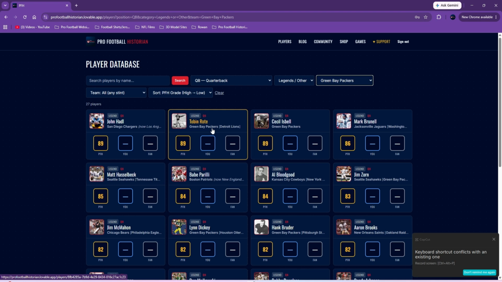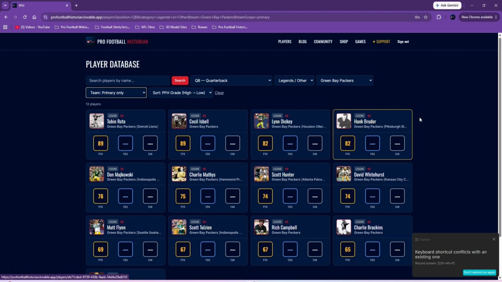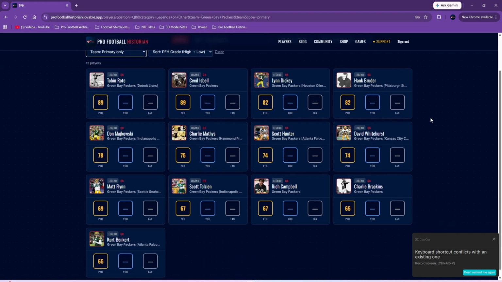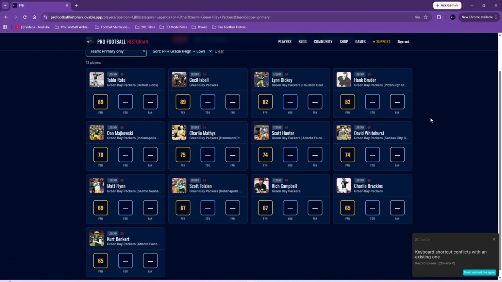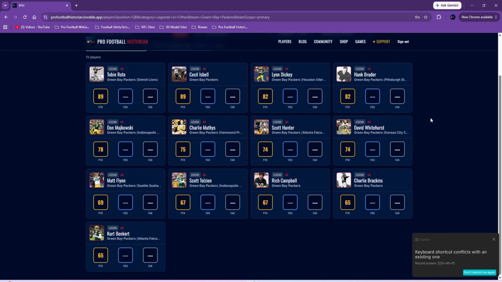That's how I label it. And then the second is their secondary team. Now you can also sort just by primary and secondary. So if you just want to find guys whose primary team was Packers, then it would remove Mark Brunell and Matt Hasselbeck and players like that, since that wasn't their primary team in the NFL.